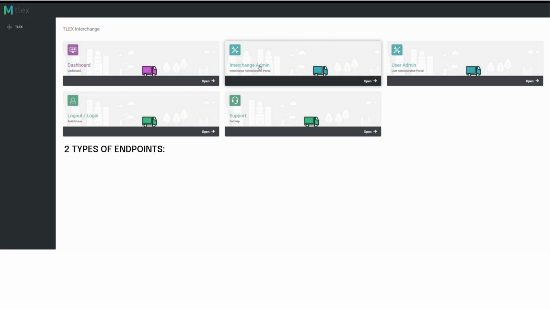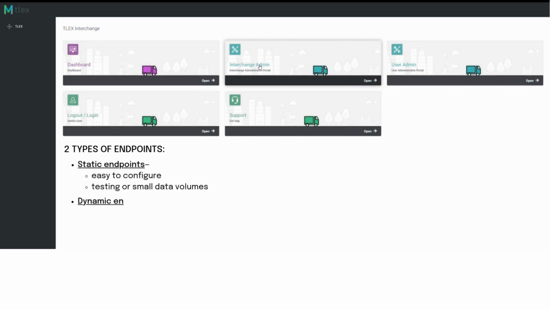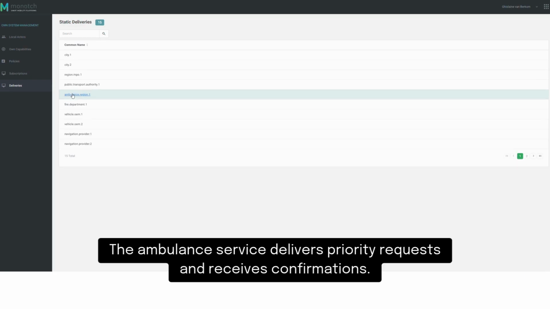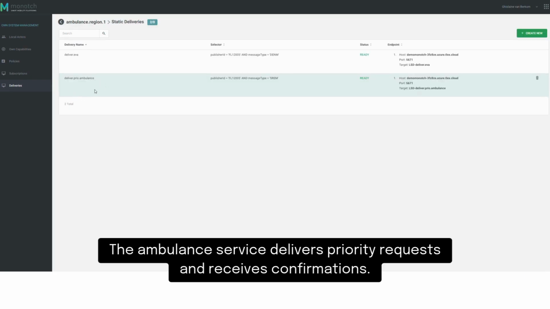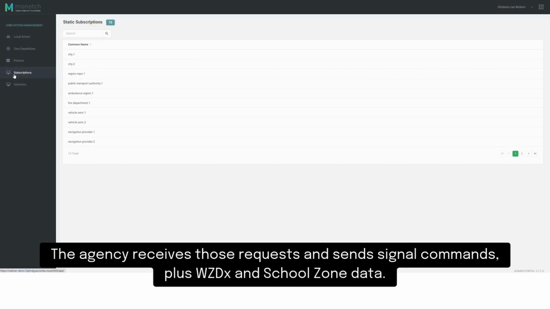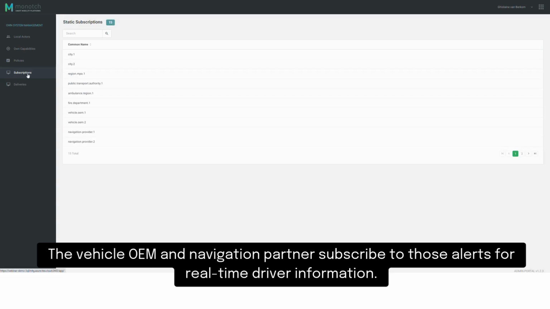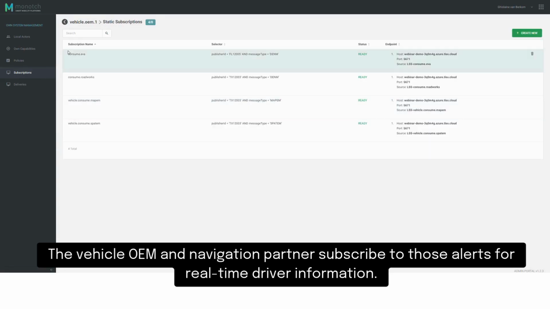Endpoints can be created as static endpoints, which are configured in the web interface. These are great for testing and controlled rollouts, or dynamic endpoints. These are created via APIs and are ideal for scale and automation. For this scenario, we set up endpoints for all 4 actors. The ambulance service delivers priority requests and receives confirmations. The agency receives those requests and sends signal commands, plus work zone and school zone data. The vehicle OEM and navigation partner subscribe to those alerts for real-time driver information.